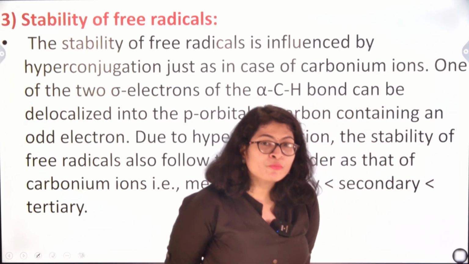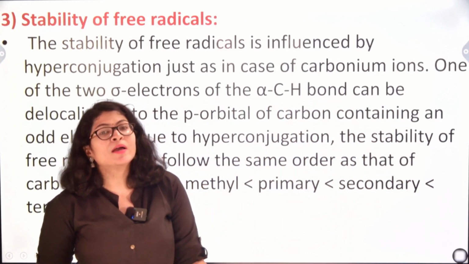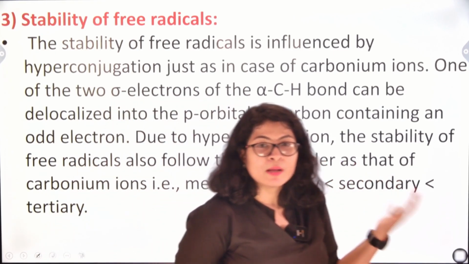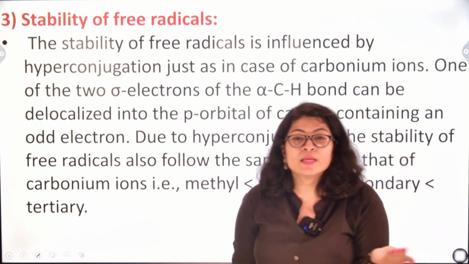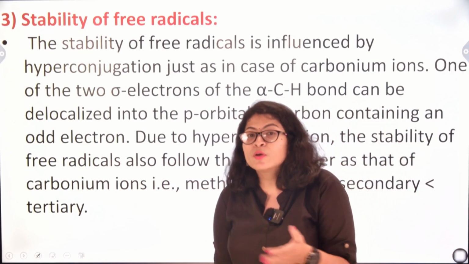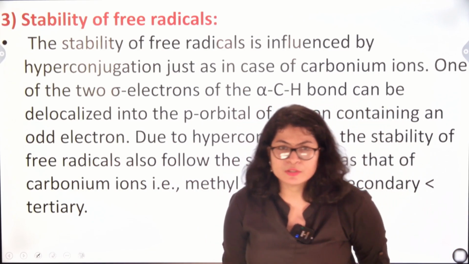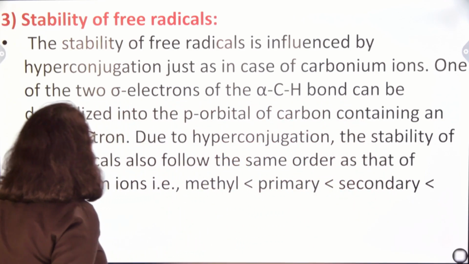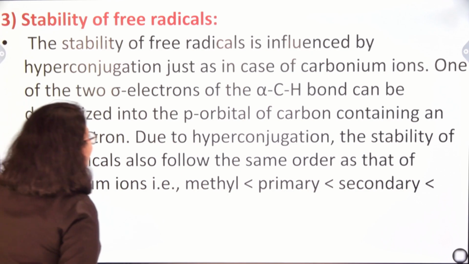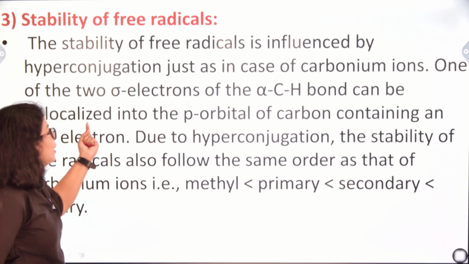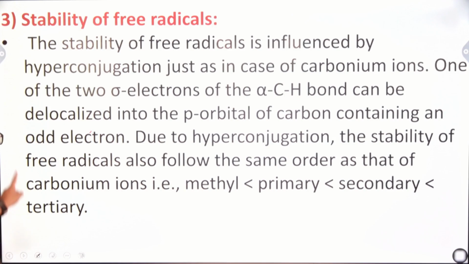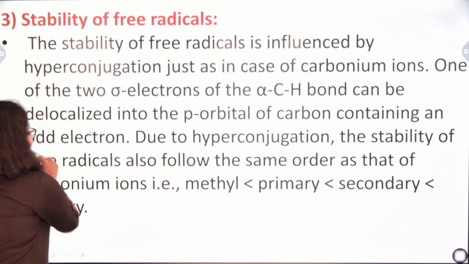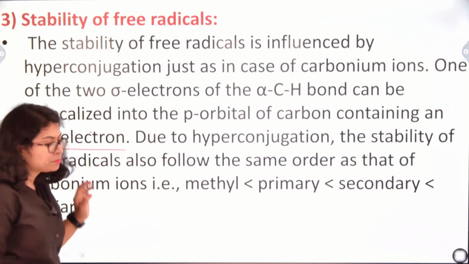The stability of free radical is again influenced by hyperconjugation. The same reason we studied for carbocation follows for free radicals also, because both of them are electron deficient species. One of the two sigma electrons of the alpha carbon can be delocalized into the p orbital of the carbon containing an odd electron, which is electron deficient.